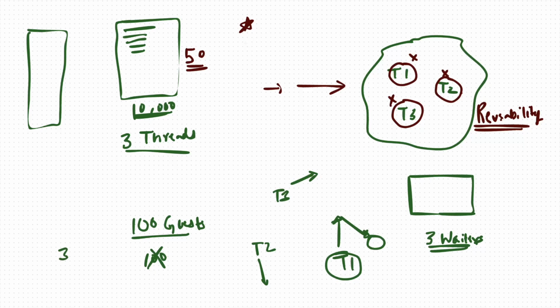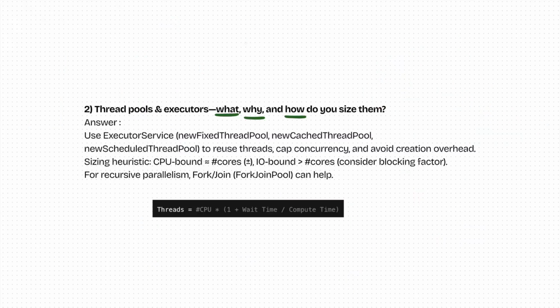Okay. Now comes the next question: how do you actually create a thread pool? To create a thread pool, you have something called executors. The statement in Java to create a thread pool is like this.